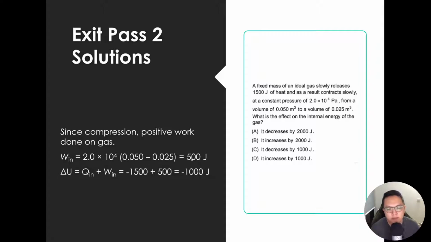Okay, then after this, you can just apply your first law, delta U equals Q in plus W in. Because Q in is heat supplied to the gas, but now heat is being lost, so I need to sub in negative 1500 plus 500, so I get negative 1000 joules. So the answer is C, decreases by 1000 joules.